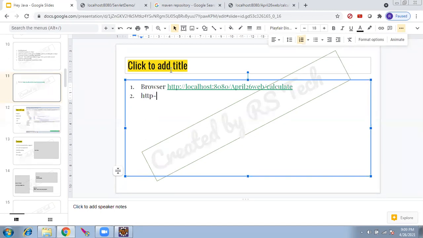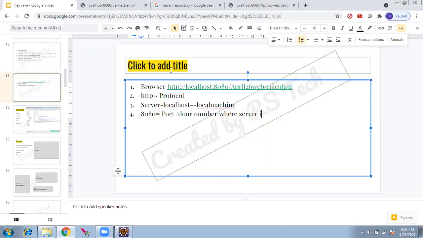HTTP is the protocol. It goes into the server localhost, which is the local machine. Then it goes to 8080, which is the port or the door number where the server is listening.